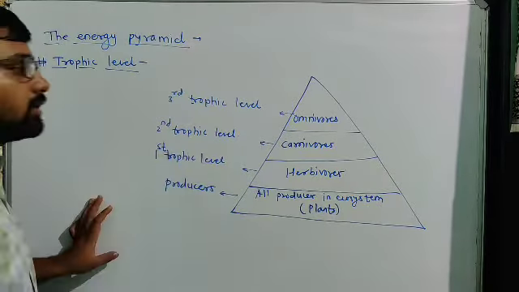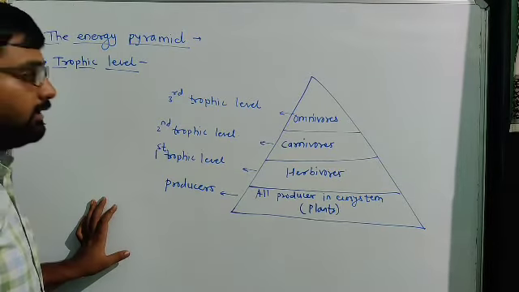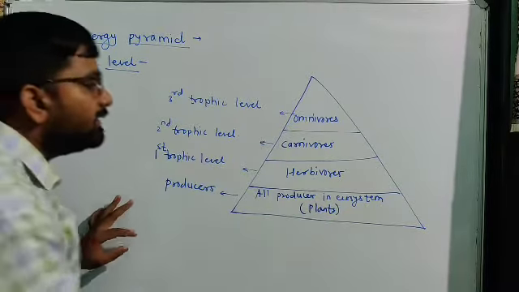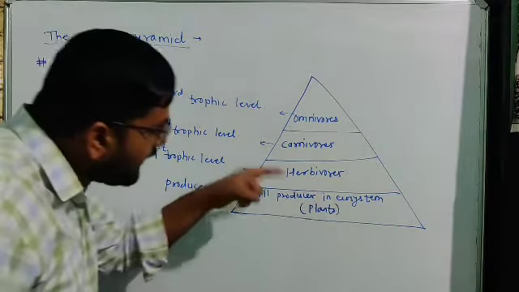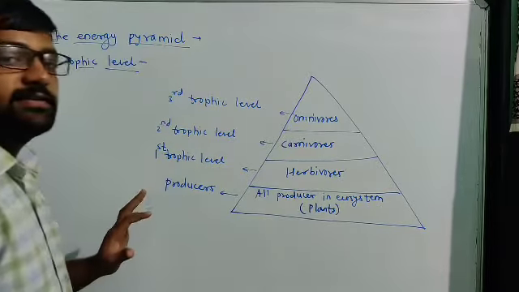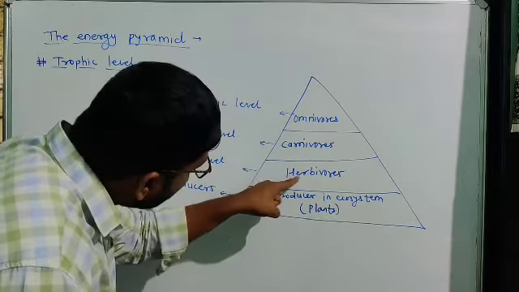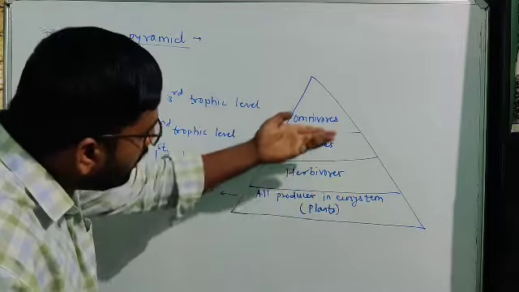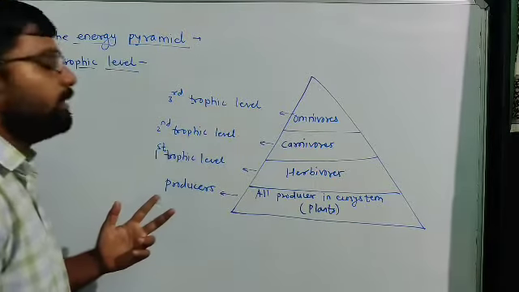You have to remember that. In the first trophic level, herbivores are the first consumers of plants and get energy directly from plants. Carnivores depend on herbivores for energy, so they are above the herbivores, at the second trophic level.